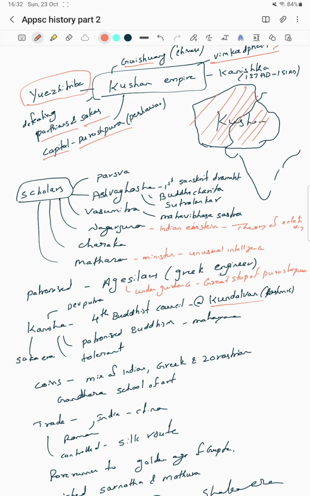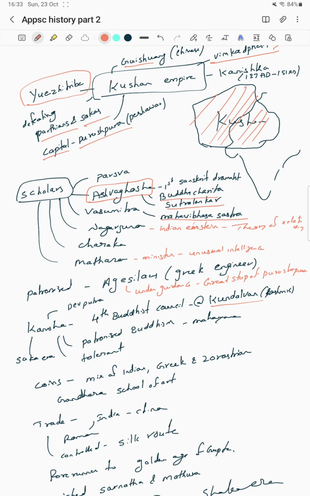There are certain very famous scholars who belong to the Kanishka period. Parshva is a scholar. Ashvaghosha is an important scholar who wrote the Buddhacharita. He was the first Sanskrit dramatist, and he wrote the Buddhacharita as well as the Sutralankara. Contemporary to Ashvaghosha, Vasumitra wrote the Mahavibhasa Shastra.